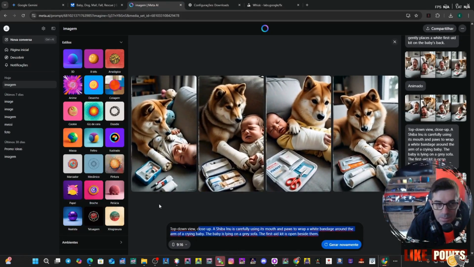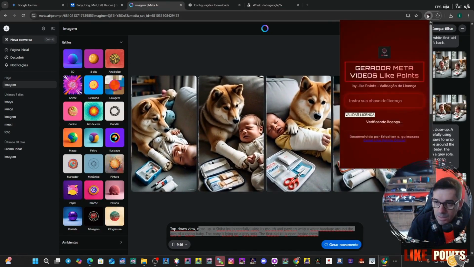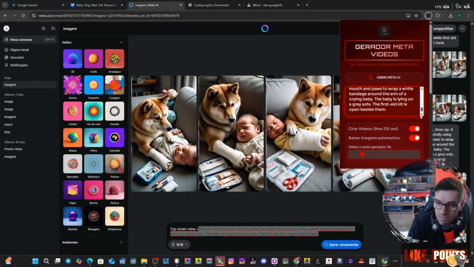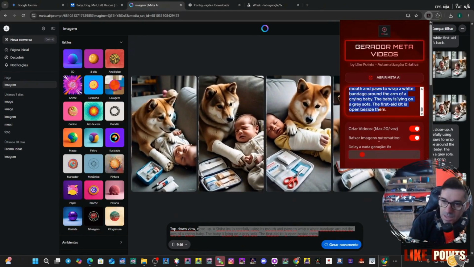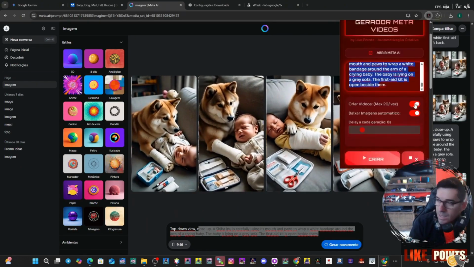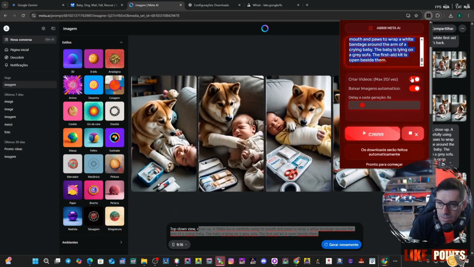You can do this here on Meta, prompt by prompt. This tool up here in the Chrome extensions is a tool I developed where you can paste the prompts here one below the other and click to toggle this switch here, look, animate videos, yes, create videos, yes. Then you